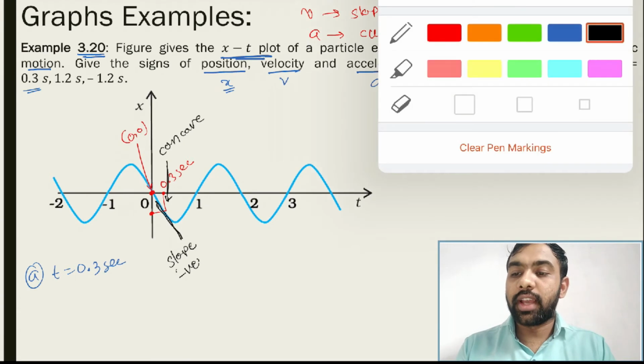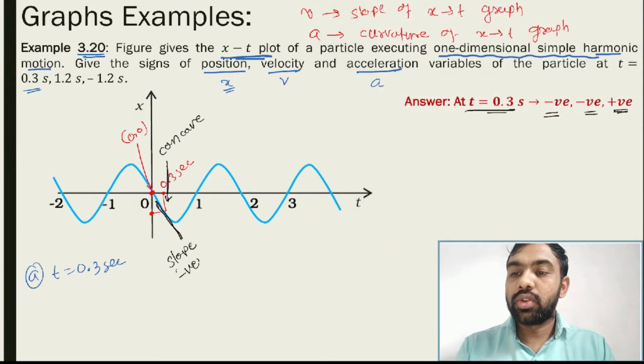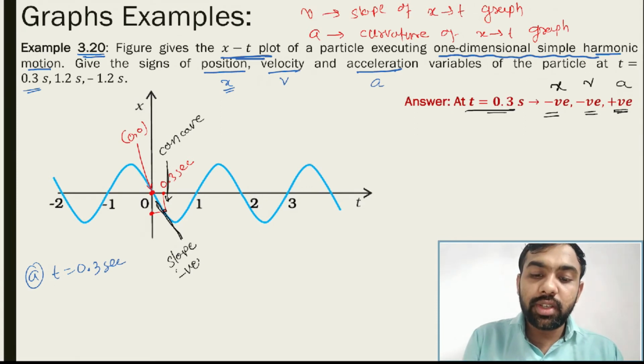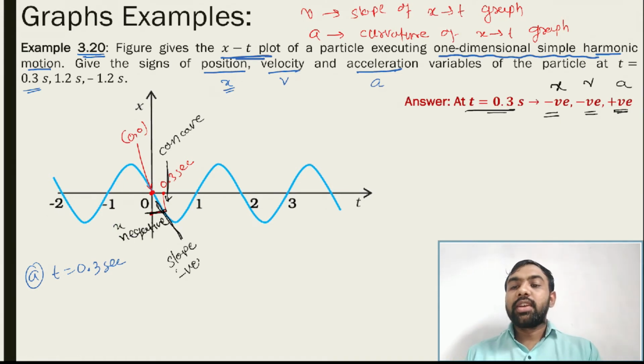How do you consider it? If the curvature is concave from the top, that is positive acceleration; if convex from the top, then it is negative acceleration. If the slope is positive, then velocity is positive. If the slope is negative, then velocity is negative. And x is directly measured, you directly give the sign, so here x is negative. Okay, let's see the next one.